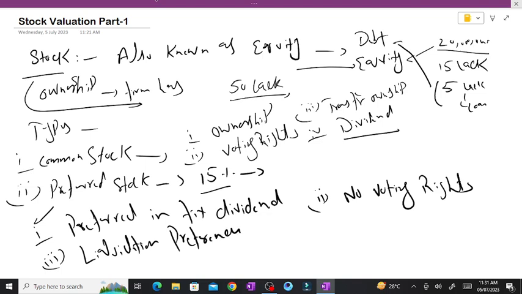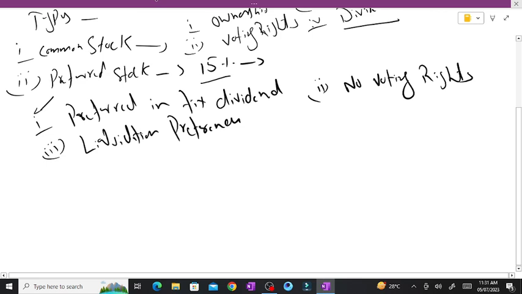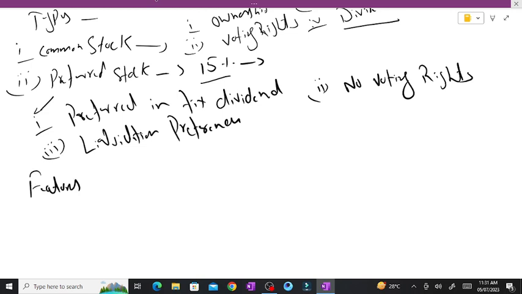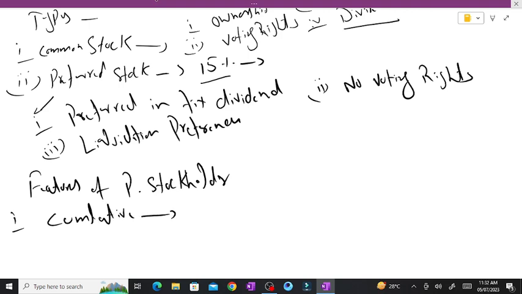Liquidation preferences. If we talk about some of the features of the preferred stockholders, what kind of things do we have in hand? Number one is cumulative. What do you mean by cumulative? Preferred stock on which all past unpaid dividends, along with the current dividend, must be paid before a dividend can be paid to